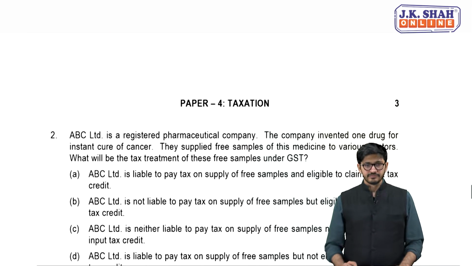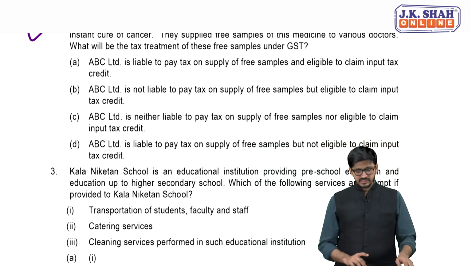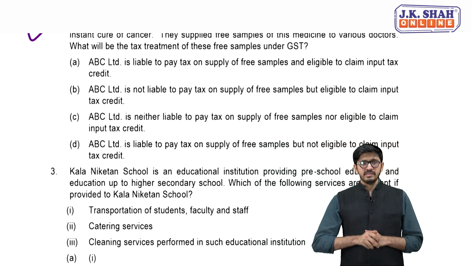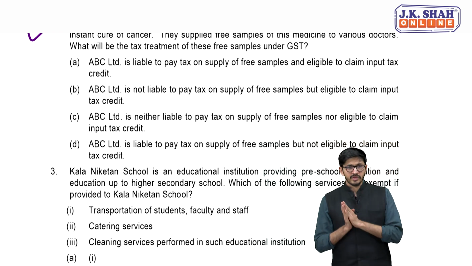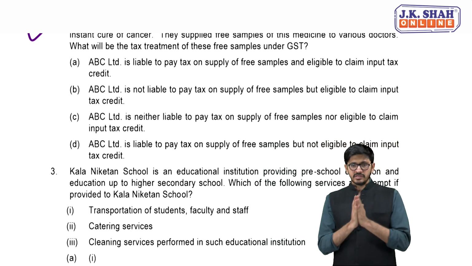Okay, yeah. Now next is, my dear friends, question number 2. ABC Limited is a registered pharmaceutical company. The company invented one drug for instant cure of cancer. They supplied free samples of this medicine to various doctors. What will be the tax implication of these free samples under GST?